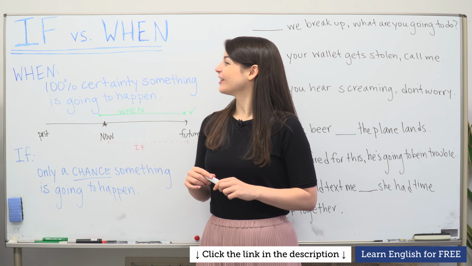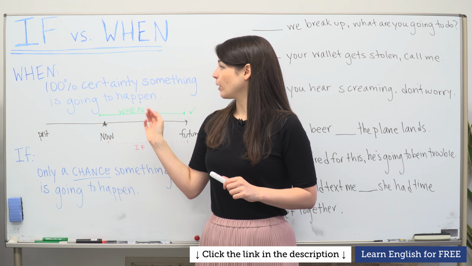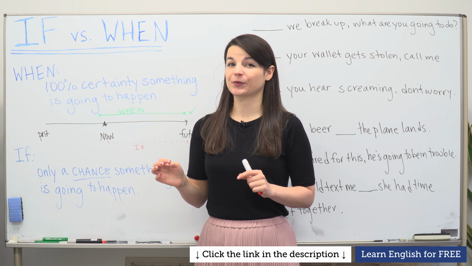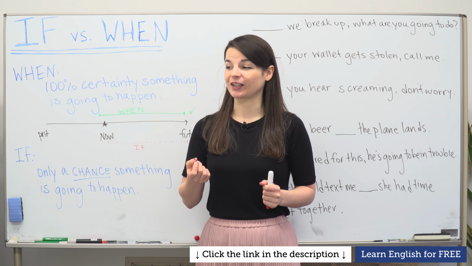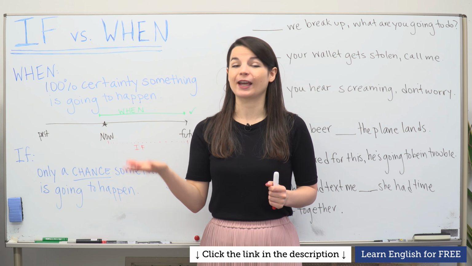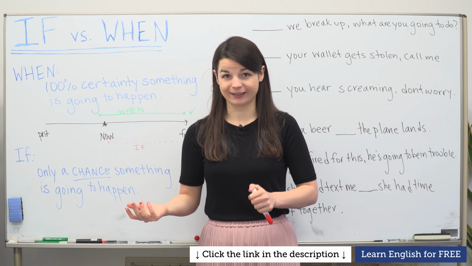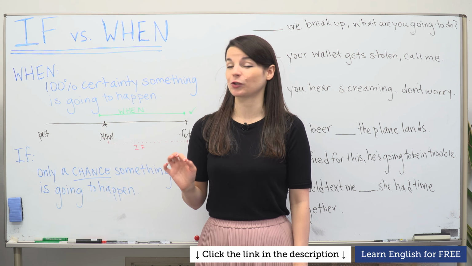Okay, let's talk about when first. We use when there's 100% certainty something is going to happen. So for example, with travel plans, when you arrive in the country, or when you get to my house, for example, or when you register for classes. So 100% certainty something is going to happen.